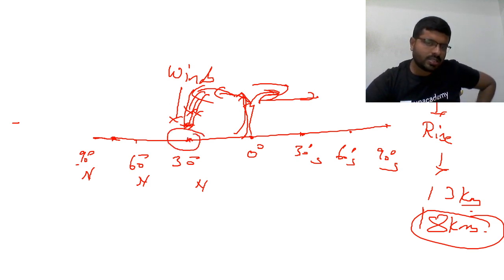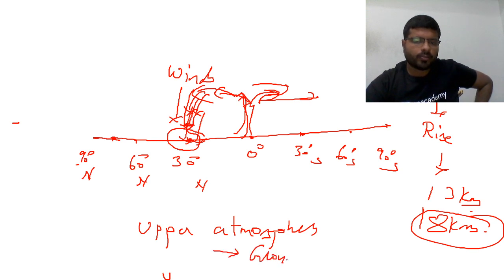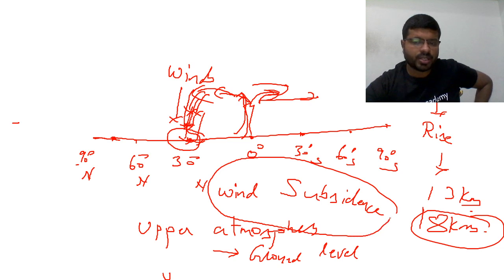So in this entire region, there is more vertical wind movement from the upper atmosphere to the ground level. We call that wind subsidence. Wind subsidence. So what is happening? Winds are subsiding.